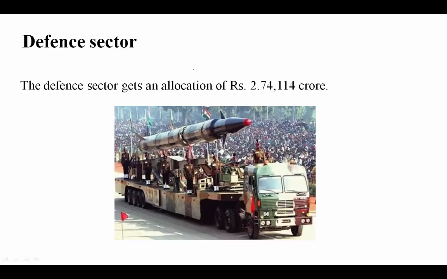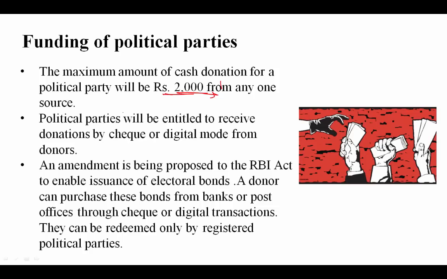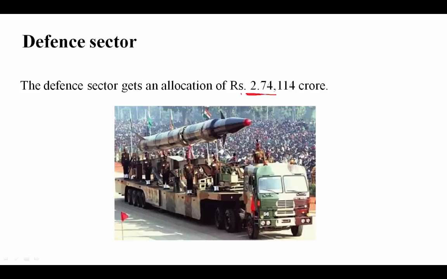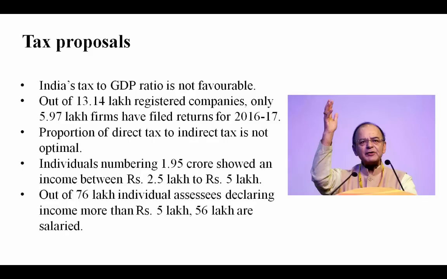Now the defense sector gets an allocation of rupees 2,74,114 crore. And for the tax proposals, India's tax to GDP ratio is not favorable, and out of the 13.14 lakh registered companies, only 5.97 lakh firms have filed returns for 16-17. The proportion of direct tax to indirect tax is not optimal. 1.95 crore individuals showed an income between 2.5 lakh and 5 lakh. Out of 76 lakh individual assessees declaring income of more than 5 lakh, 56 lakhs are salaried.